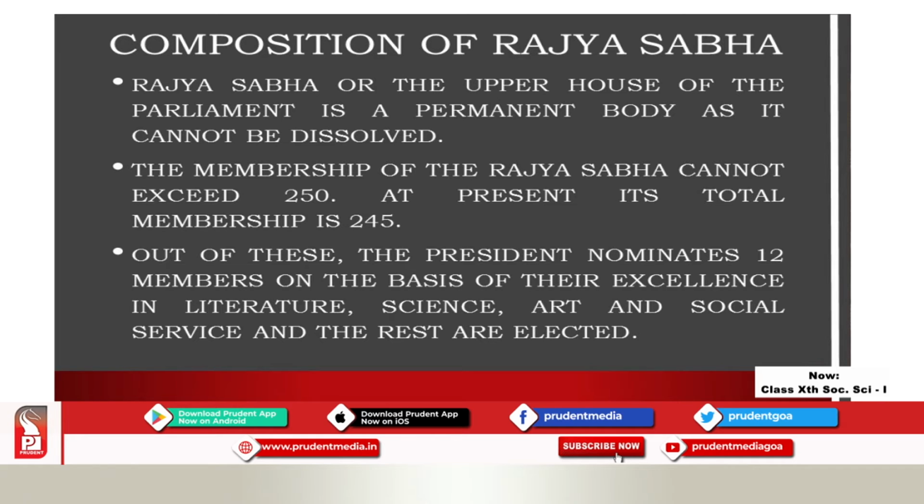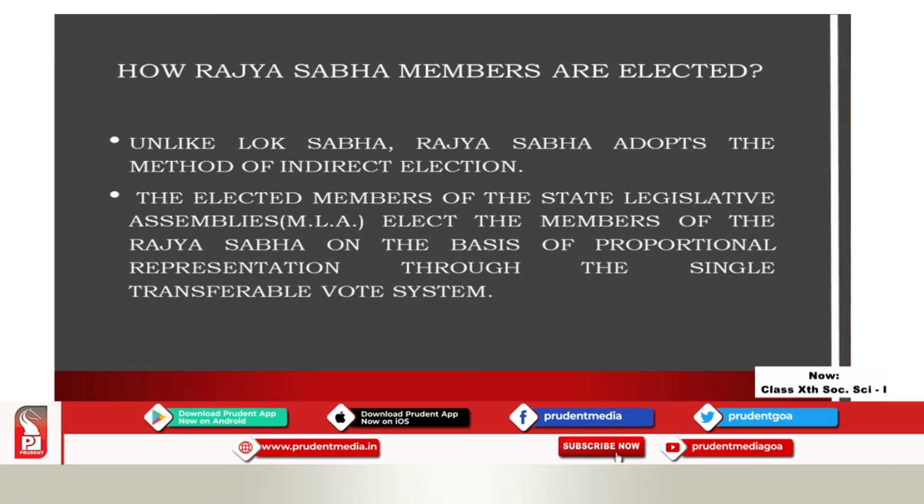The membership of Rajya Sabha cannot exceed 250 members. That is the maximum permissible membership of Rajya Sabha. At present, it is 245. Out of these, 12 members are appointed by the president on the basis of their excellence in literature, science, art, and social service, and the rest are all elected. Now how are the Rajya Sabha members elected? Unlike Lok Sabha, Rajya Sabha adopts the method of indirect election.